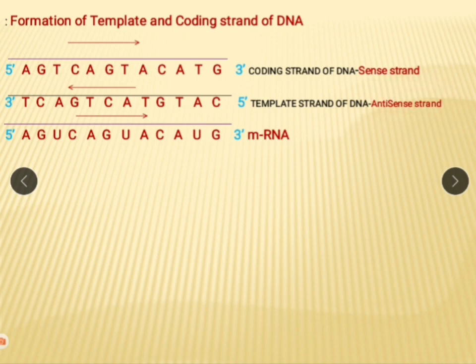But the sequence of this mRNA is similar to this coding strand or sense strand, except thymine is replaced by uracil. Otherwise, see, if here A is there, here A, G, except thymine is replaced by uracil. And mRNA is produced on the template strand of DNA or antisense strand of DNA.